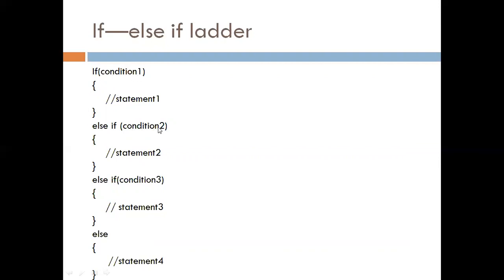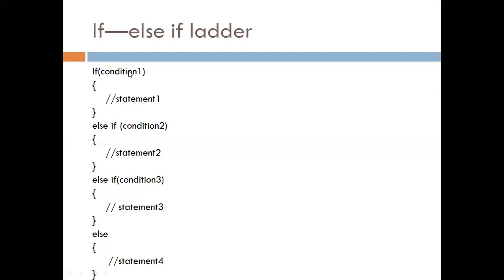If condition 2 is true, then it executes statement 2 block. If this condition is false, again it checks the next condition, condition 3. If condition 3 is true, in that case it executes statement 3 block. If again this condition is false, it means all these three conditions are false, and in that case it executes this else block. This is the if else if ladder.